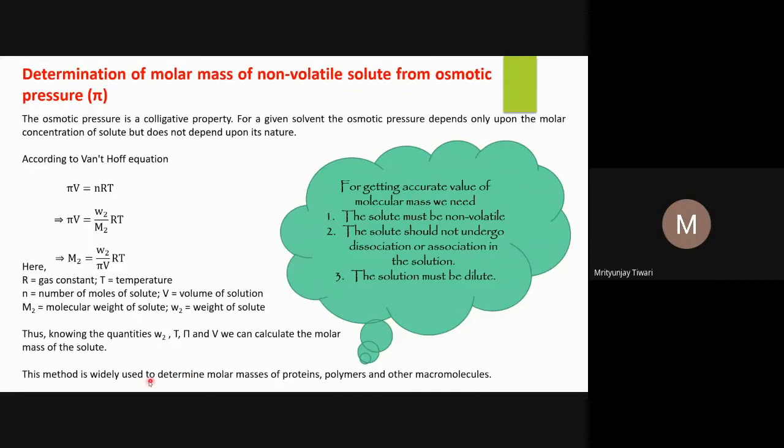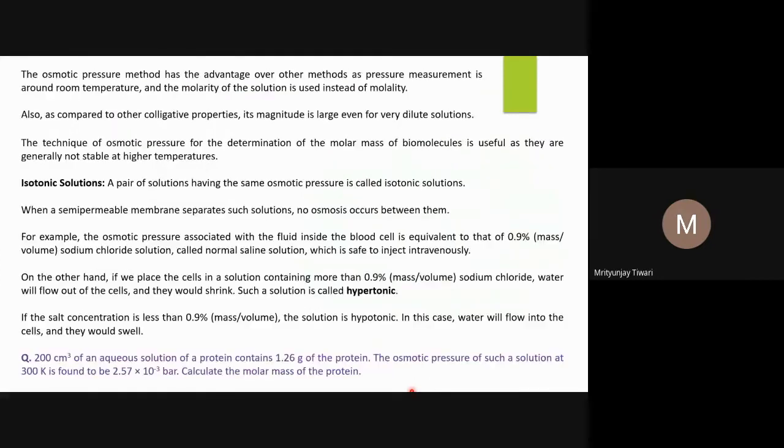And thus, what can we do? Knowing the quantities W, T, pi, and V, we can calculate the molar mass of the solute. This method is widely used to determine molar mass of proteins, polymers, and other macromolecules. Why do we use this method to measure the molar mass of macromolecules? Because other methods, like mass spectrometry, use either radiation or a certain amount of heat or certain processes. In those processes, sometimes polymers are not stable and somewhere they break. So in that case, you cannot accurately measure their molar mass.